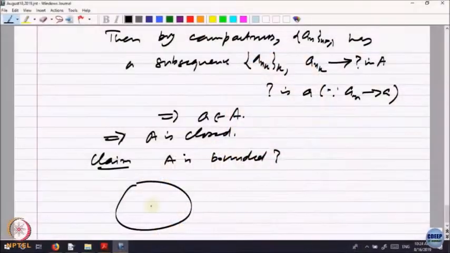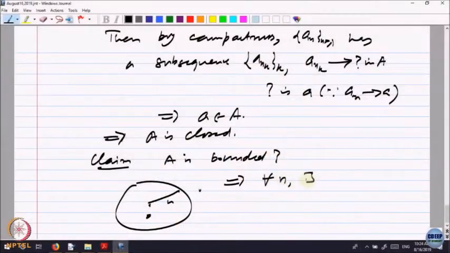So, there is a ball of radius n at origin. If there is a point outside, what will be the distance of that point? It will be greater than n. So, saying that A is not bounded implies for every n there exists some x_n such that norm of x_n is bigger than n. Is that okay? Just what I was discussing, we have just written it out.